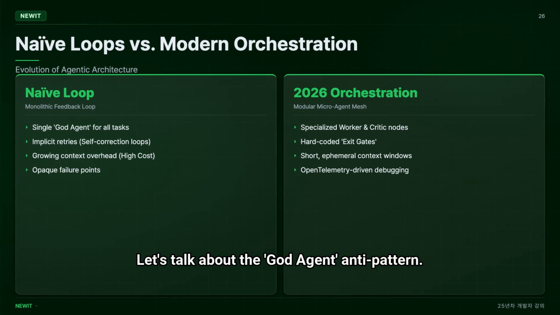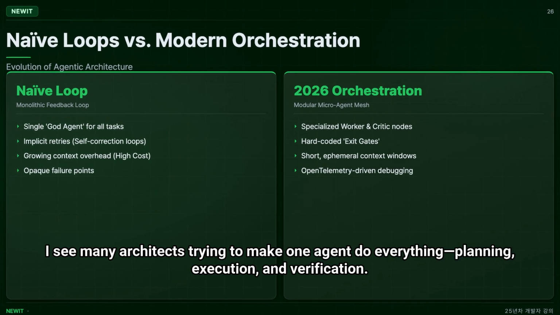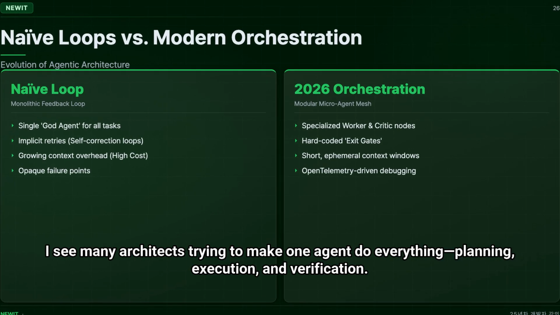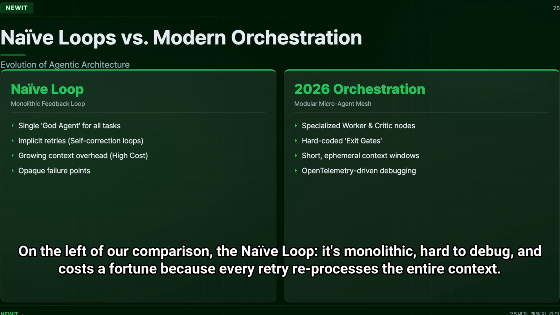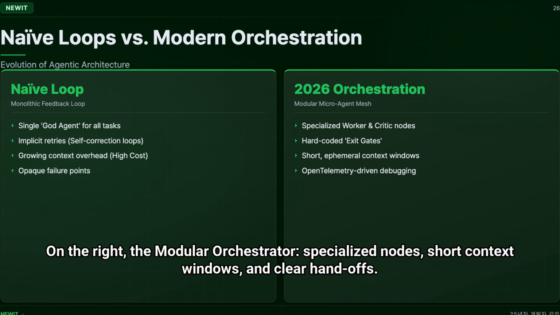Let's talk about the God agent anti-pattern. I see many architects trying to make one agent do everything: planning, execution, and verification. In 2026, we have moved to micro-agent orchestration. On the left of our comparison, the naive loop, it's monolithic, hard to debug, and costs a fortune because every retry reprocesses the entire context. On the right, the modular orchestrator: specialized nodes, short context windows, and clear handoffs.